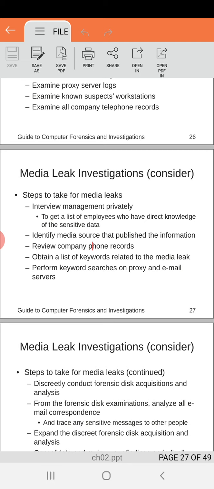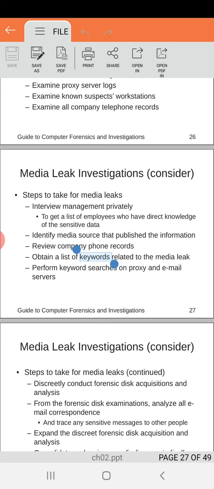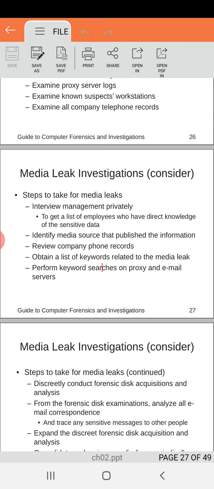Third, we are going to look at the company phone records that may have been used for the media leaking. Next, we are going to look for the list of keywords. Now this is a very essential part. That means we are going to search for keywords related to the media leak. What is a keyword? For example, if we are dealing with an organization with respect to data security, and we get to know that particular information has been leaked out, we are going to look only for that particular information and search for that particular keyword. That means we are going to perform the search on our proxy servers as well as on the email server.